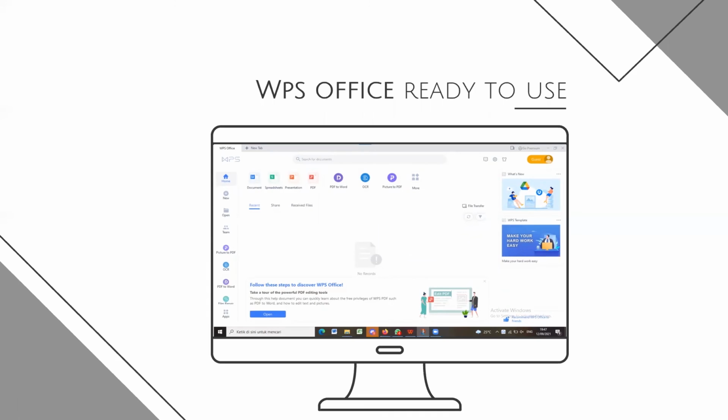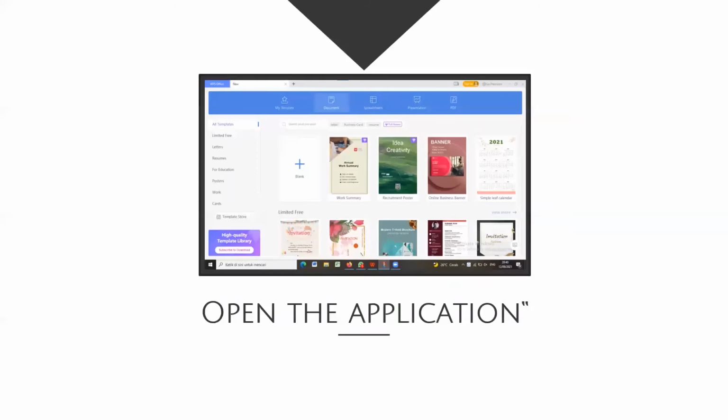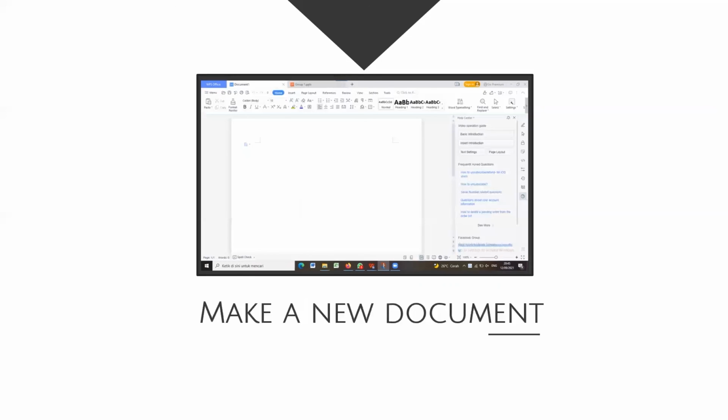Now, how to use WPS Office. If you want to open your WPS Office, you can click the icon for document, spreadsheet, presentation, or PDF. Select the icon according to the type of file you want. In that case, I choose document and click the icon blank to make a new document.